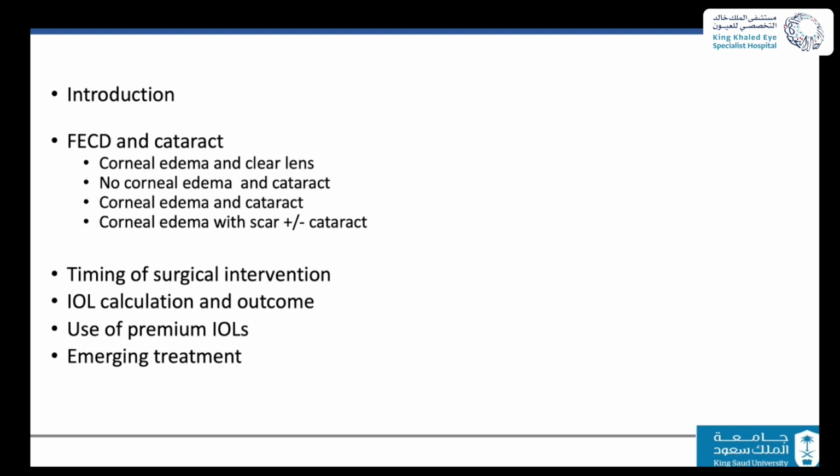I'll give a brief introduction, then I'll try to present 4 different scenarios we are going to face if you want to deal with such cases. If you have a patient with corneal edema and no cataract, a patient with no corneal edema but cataract, a patient with both corneal edema and cataract, and a patient with corneal edema with a scar plus or minus cataract. These are 4 potential scenarios you are going to face if you deal with a patient with Fuchs dystrophy and cataract. I'll also talk about the timing for surgical intervention, as well as the IOL calculation outcome, the use of premium IOLs, and emerging treatment in this topic.